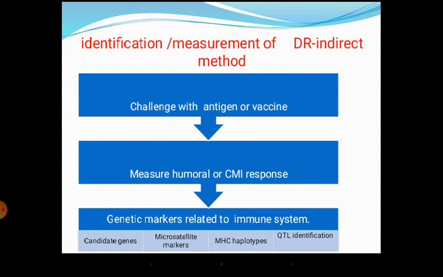Then other methods like markers can also be utilized for the same character: candidate genes, microsatellites, MHC haplotypes, and QTL. These are the advanced techniques utilized for selection as markers. In the biotechnological tools, I told you that protein and enzyme markers can be used. Along with that, you can also directly use candidate genes, so the time lapse is not required.